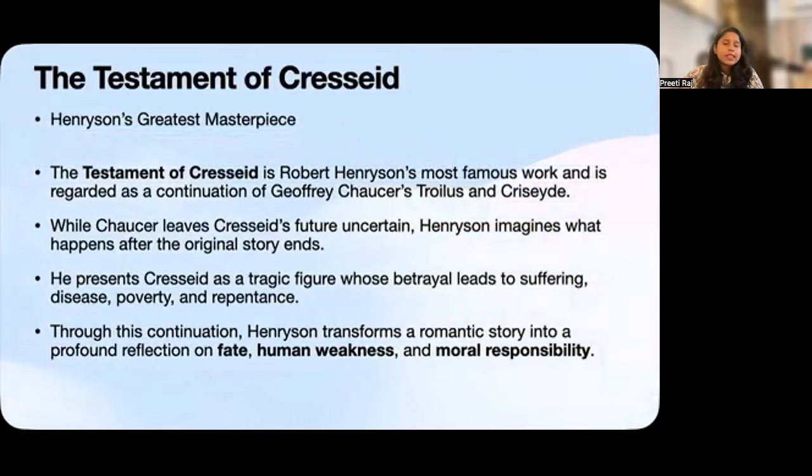So these questions give the Testament of Cresseid its extraordinary moral and psychological depth, and that is precisely why Henryson is not regarded as a mere imitator of Chaucer. He takes a Chaucerian character, continues her story, but gives that story his own moral vision and psychological interpretation. So Chaucer has written Troilus and Criseyde, okay, and Henryson has written the Testament of Cresseid.